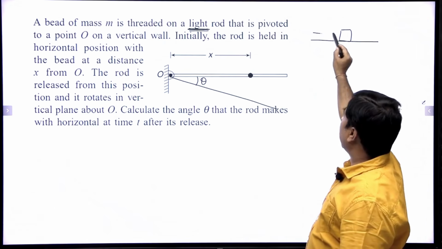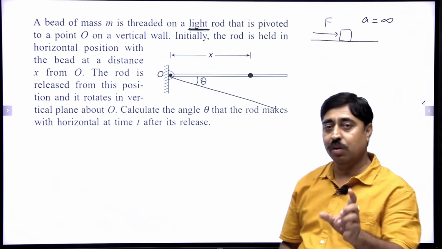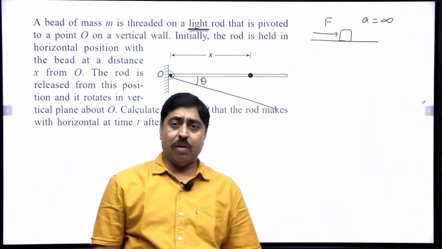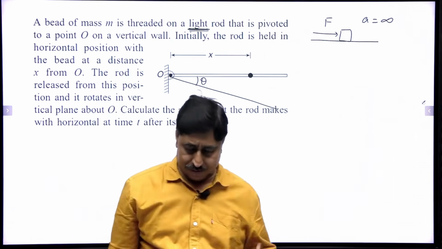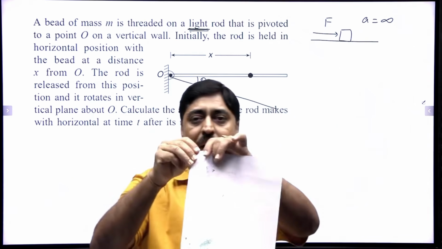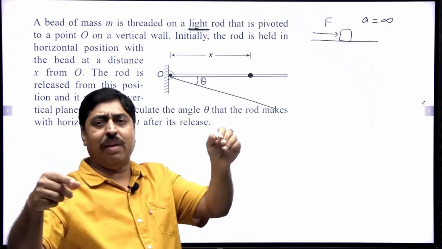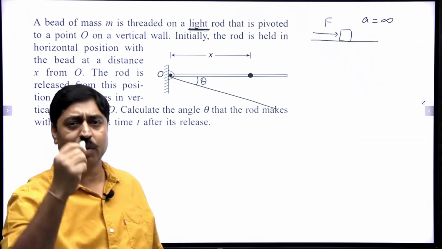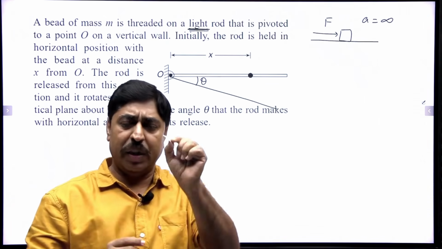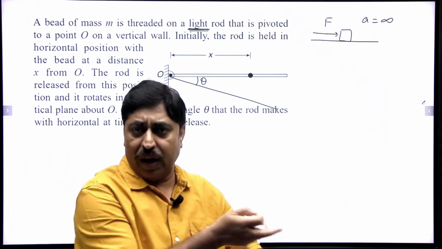If you apply any finite force on this, its acceleration will become infinity because F by m, m is tending to 0. So acceleration will become infinite. Though that is not permissible. Suppose just for the sake of argument, I have a very small piece of paper in my hand and this is almost massless, it is very light, and by some means I am able to apply 100 Newton force on this. What is going to happen? This will have enormous acceleration and very soon this piece of paper will be miles ahead of me. So how am I going to run after this and apply the same force?